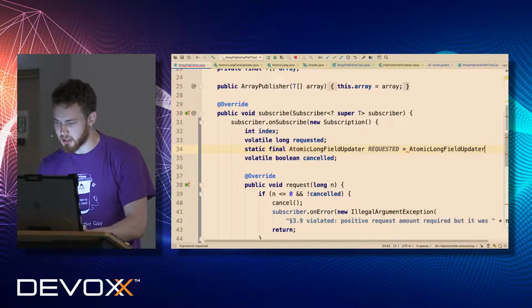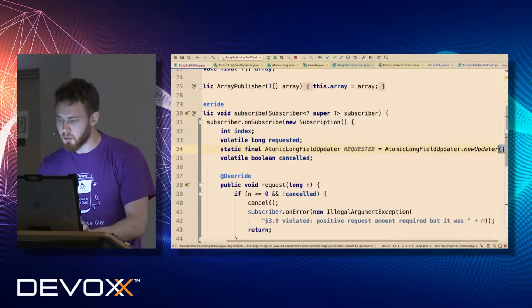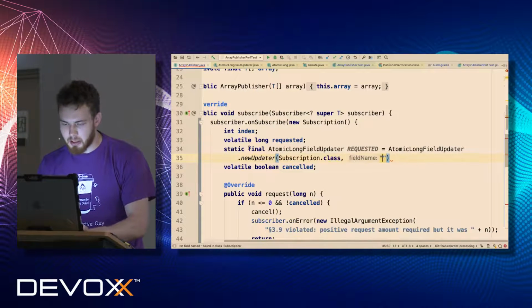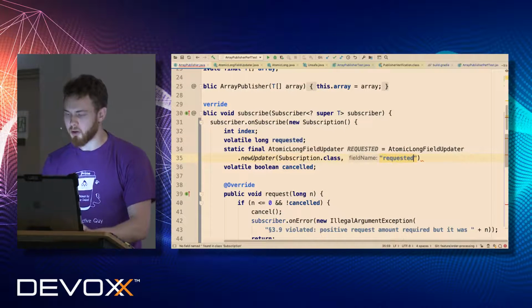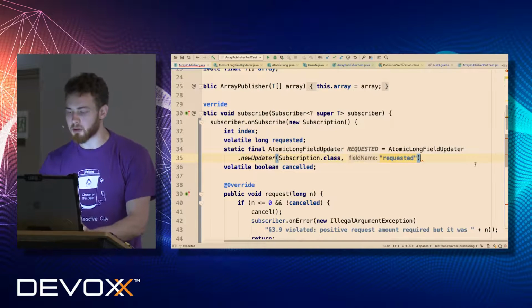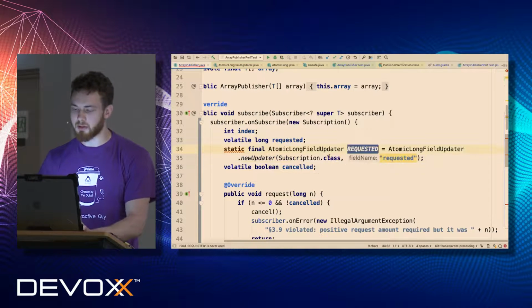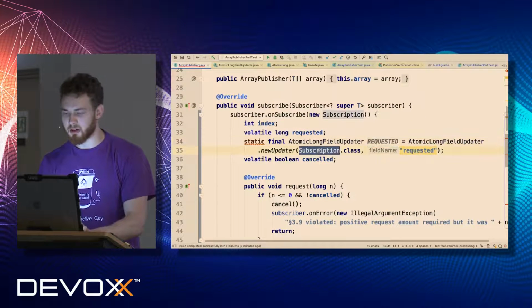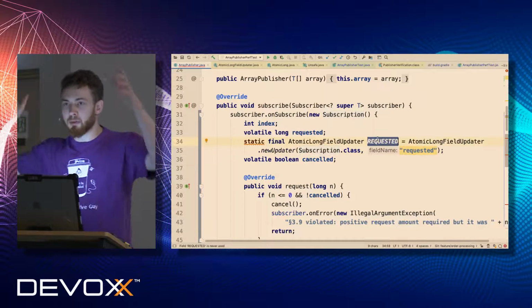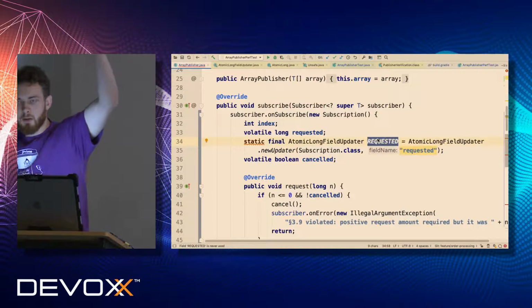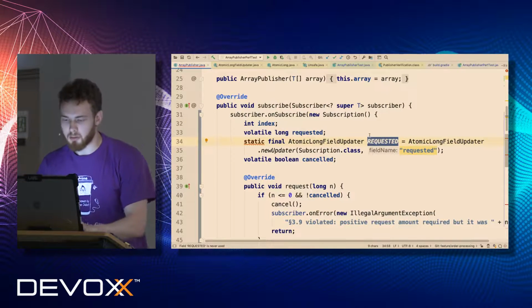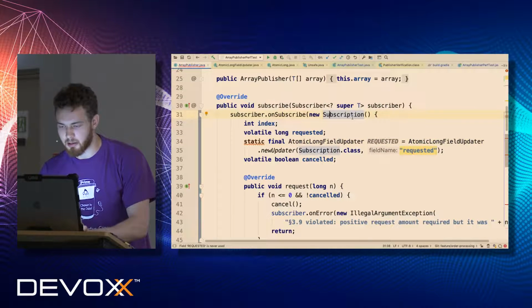And we can create this atomic long field updater and say that we want to do atomic updates for a particular class. I'm just writing some abstract code. And I know that the field, which is a volatile field that should be updated atomically, is called requested. So once I start using this requested field on a particular object created from the class provided here, this updater will know the particular offset and will be able to provide all atomic operations without creating additional objects in memory. So now let me try to refactor this a little bit.